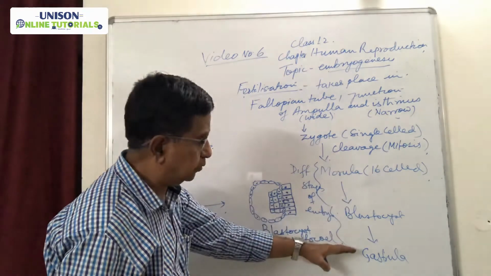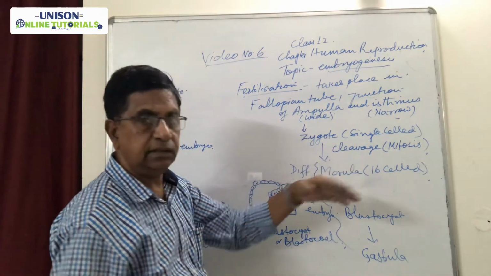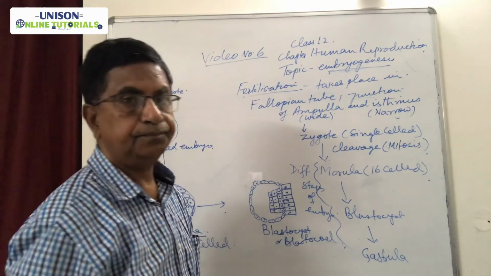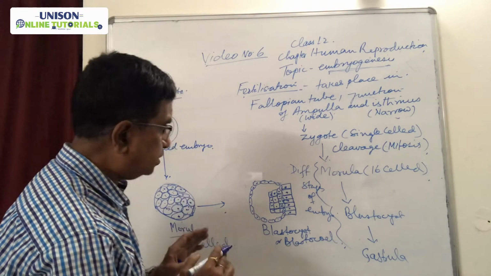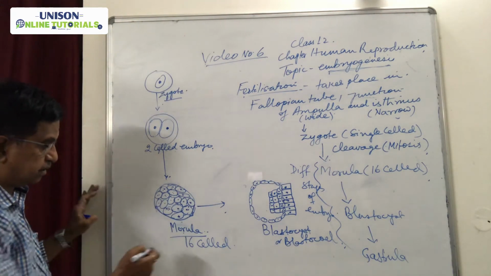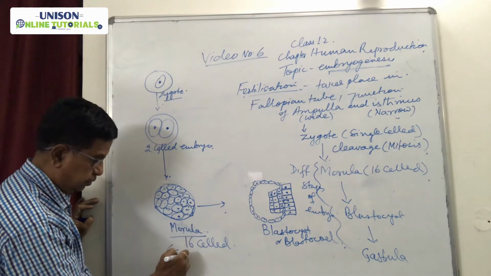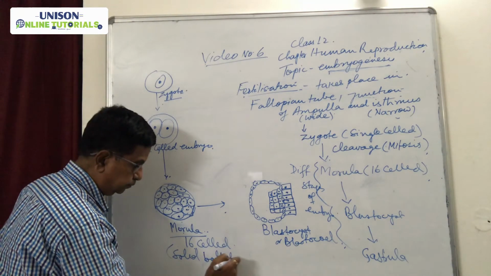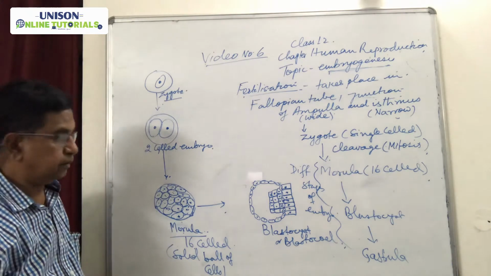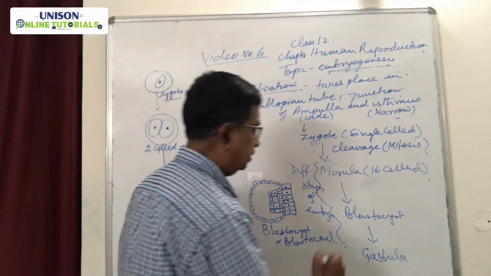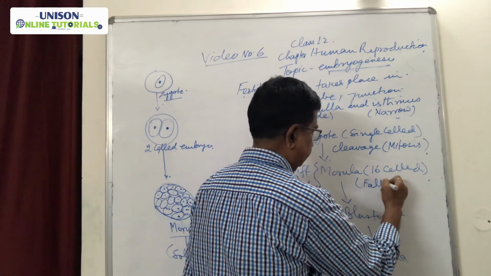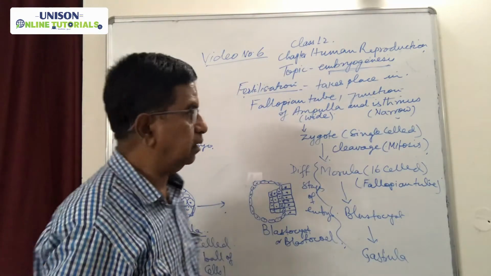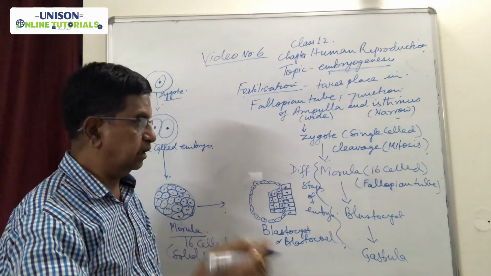And when different stages of the embryo are formed mainly by cleavage, that is the repeated and fast mitosis, that is known as embryogenesis. Now, this is the morula, which is a 16-celled solid ball of cells. It looks like a ball, round in shape. The formation of the morula takes place in the fallopian tube. That means right from the fallopian tube, embryogenesis starts by the process of cleavage or repeated and fast mitosis.